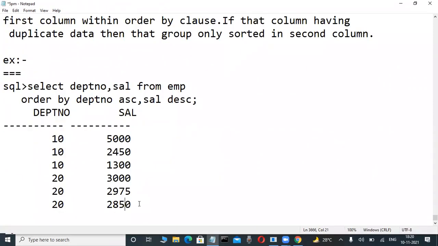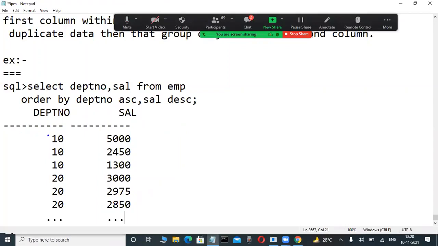Now write this group. These outputs differently, with an arrow mark is better. This is a group: 10th department, descending order here. Again, this one, the 20th department side also. Okay, from here onwards, descending order. From here onwards, descending order, this to this one. This is a group. This is another group. Like that.